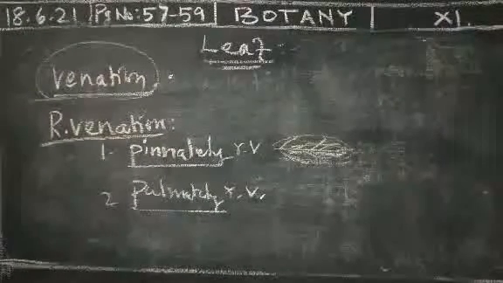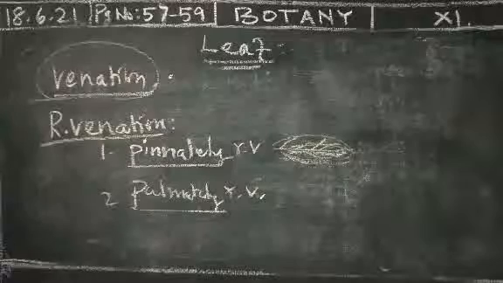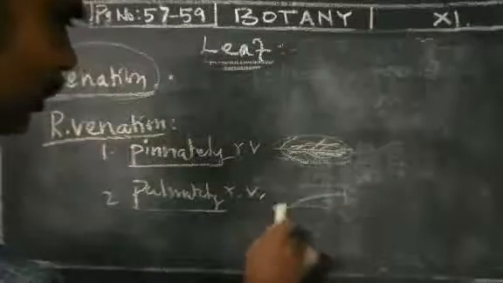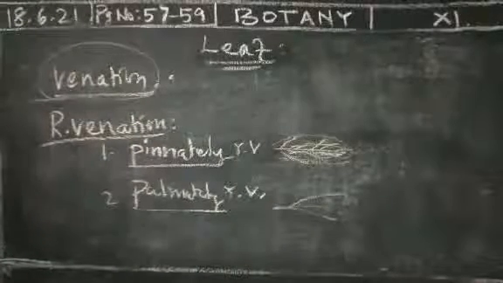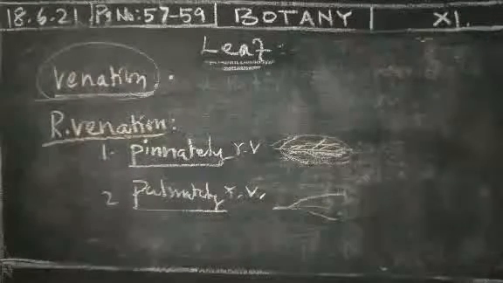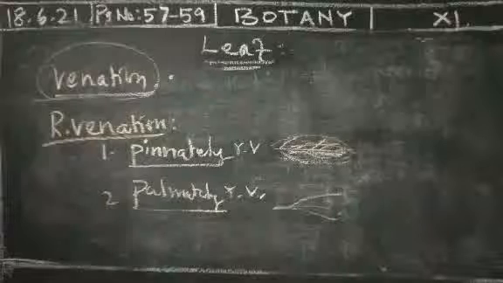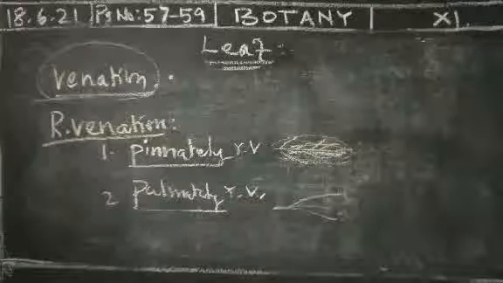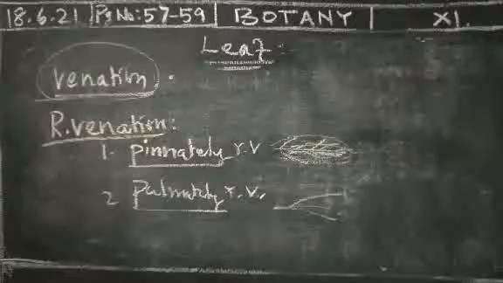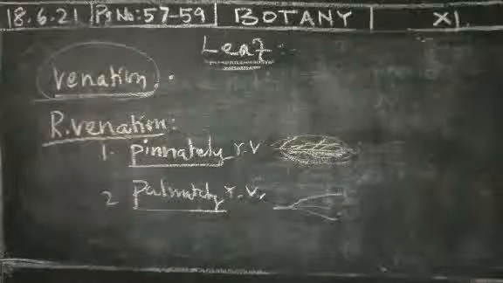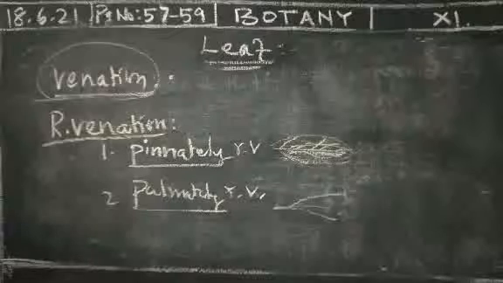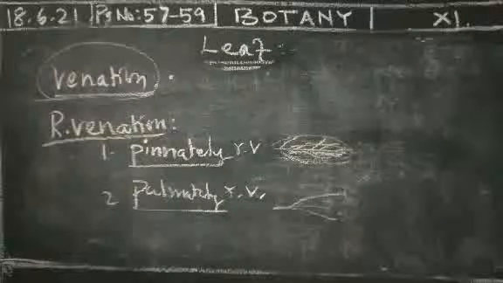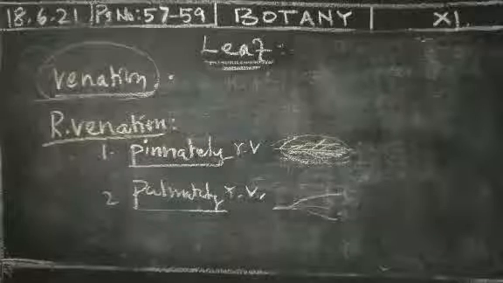The next one is palmately reticulate venation. Two or more principal veins are present. A number of principal veins arise from a single point and proceed outwards or upwards. That is called palmately reticulate venation.